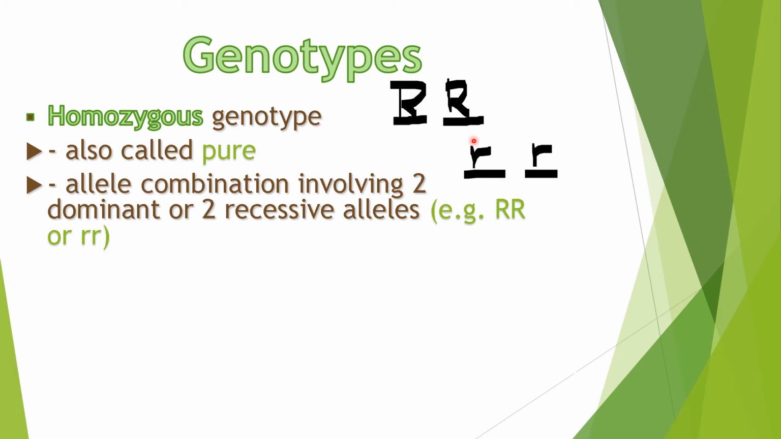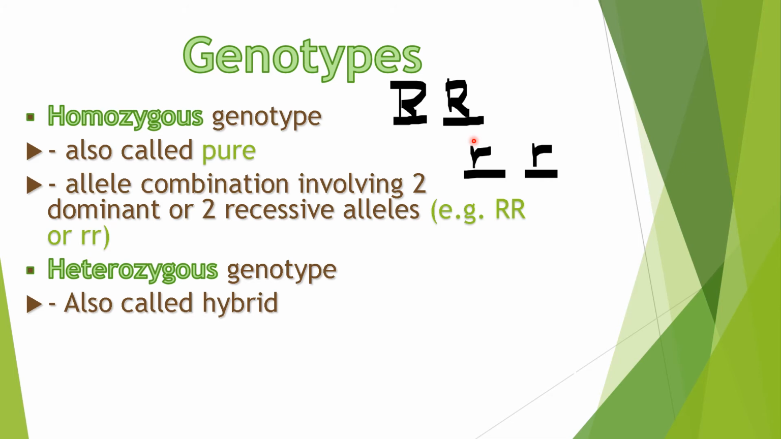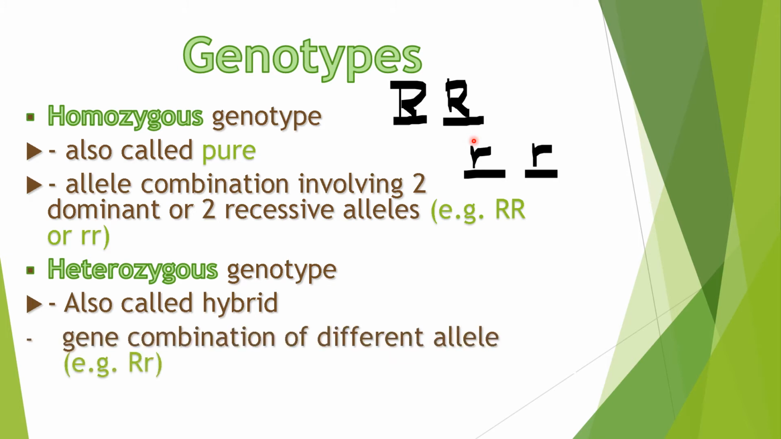Now let's proceed with the second type of genotype. The second type is known as the heterozygous genotype. It is also known as hybrid because it is a combination of different alleles. When we say heterozygous genotype, meaning to say two different alleles. Therefore, it involves one uppercase letter or one dominant allele and one lowercase letter or one recessive allele.